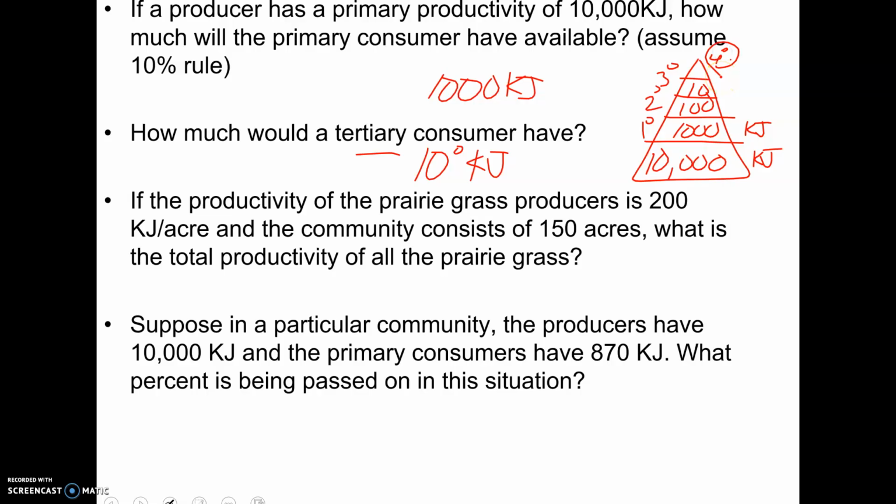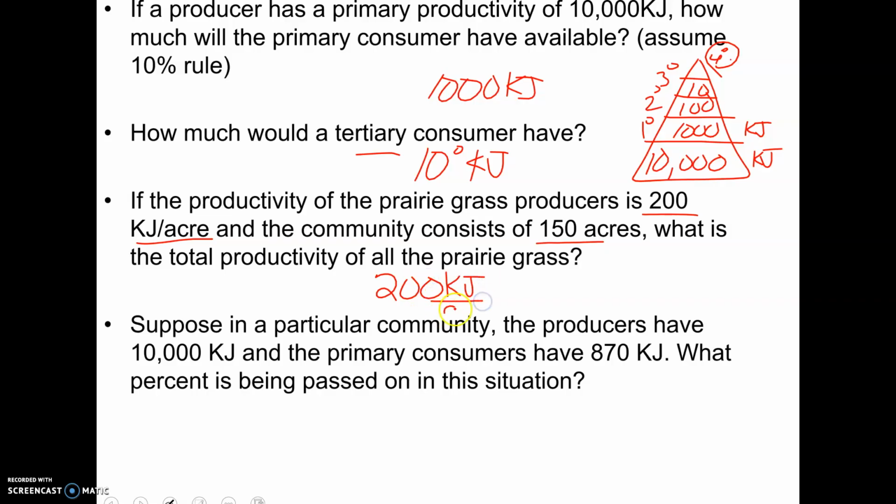It takes a lot of grass to feed one mouse, a lot of mice to feed one snake, a lot of snakes to feed one hawk, etc. Okay, if the productivity of prairie grass producers is 200 kilojoules per acre, and the community consists of 150 acres, what's the total productivity? So they like to give math questions like this. They're not difficult. You just have to think it through.